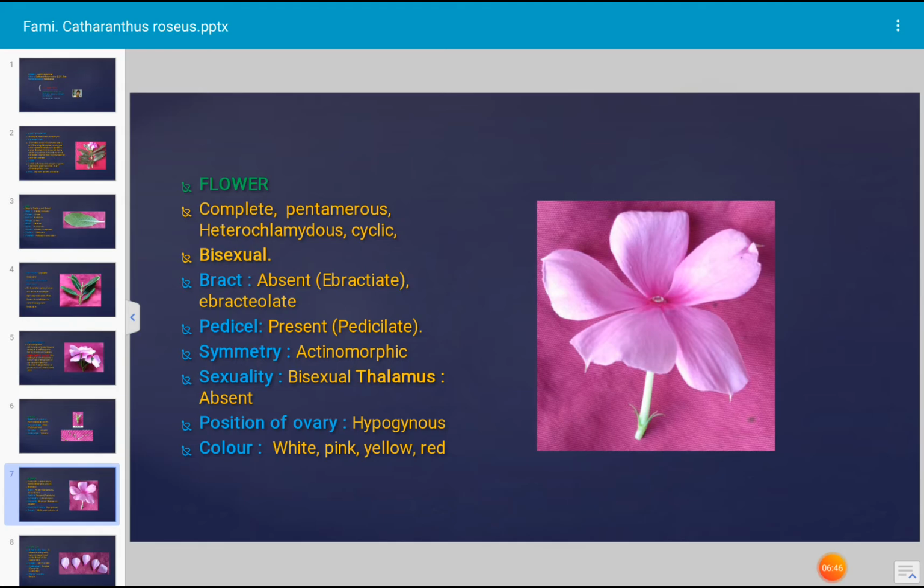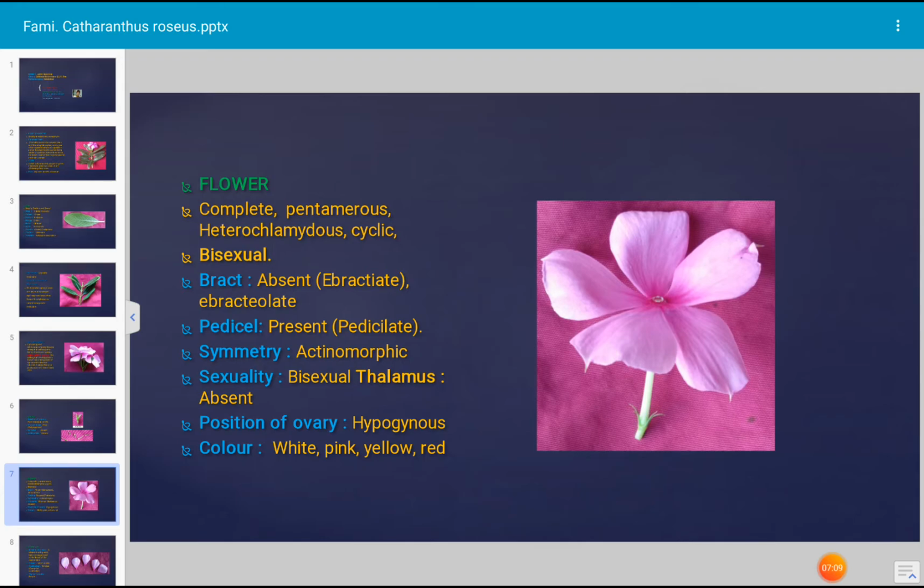Okay. Symmetry of the flower, it is actinomorphic. It is a symmetrical flower. Okay. Sexuality, it is bisexual flower. Thalamus is absent in this flower. Okay. Position of ovary, that is hypogynous. Ovary is superior because all the floral units originate from the base of the ovary.